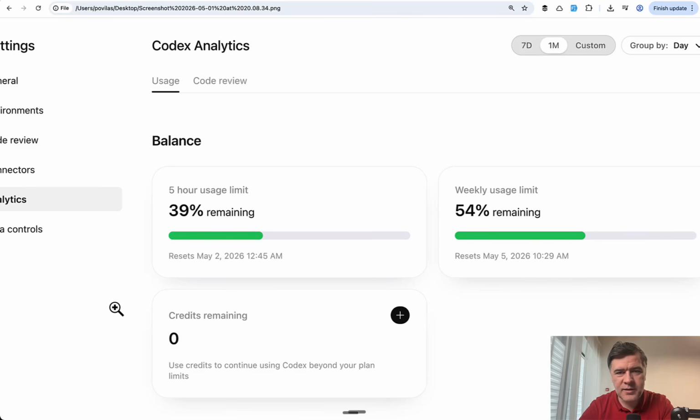But at this point, I started getting worried. Will it be enough to jump over the 100% 5-hour usage limit? So 3 phases remaining and still 39% of usage. So I thought maybe I gave too simple a task. And again, we'll see in a minute if that usage percentage was enough.